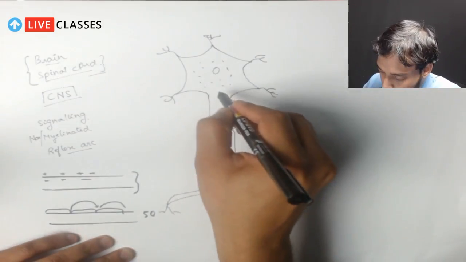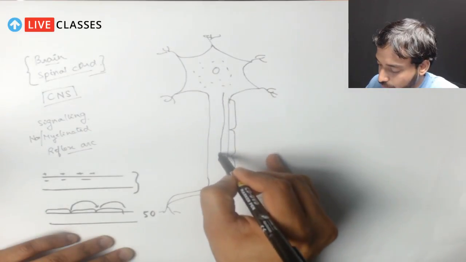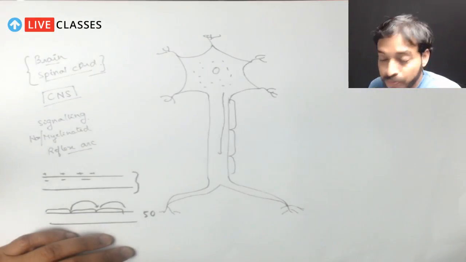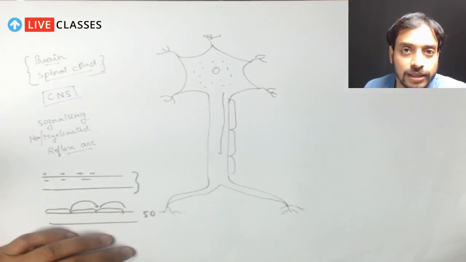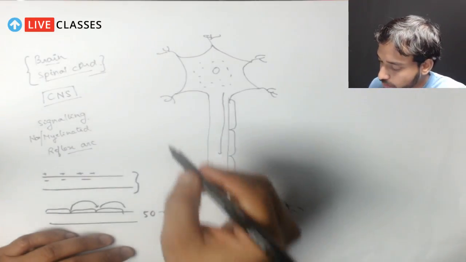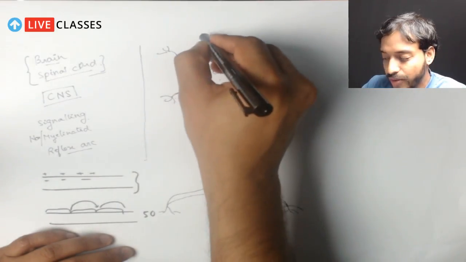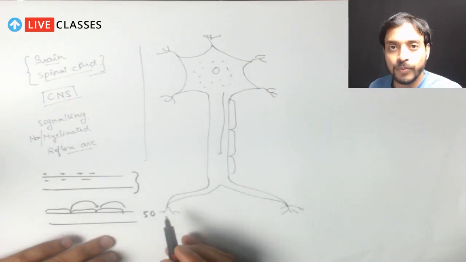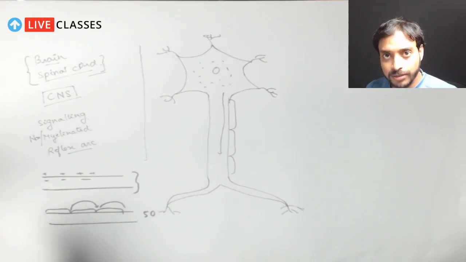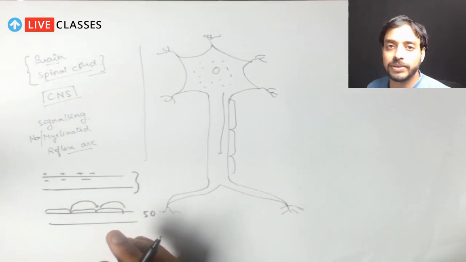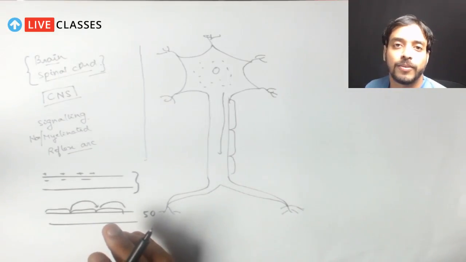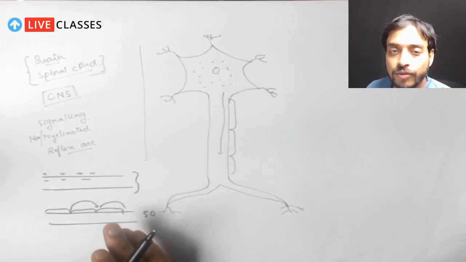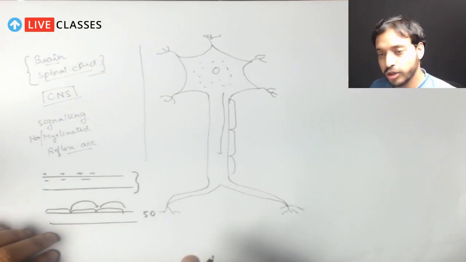Now we have been talking that the signal is traveling in this way, and very importantly it's always unidirectional. इसका मतलब है ये सिर्फ एक ही direction में travel कर सकते हैं, not the other way around, correct? It is unidirectional, that is from the dendrites to the terminal end of the axon, correct? Now, we have been talking about how the nerve impulse is traveling within the neuron. Now it's time to discuss how the nerve impulse is transmitted from one neuron to the other, correct? So let's go for it.